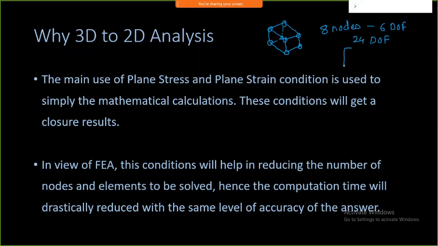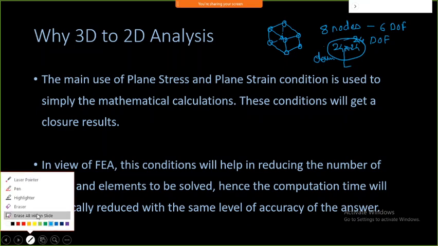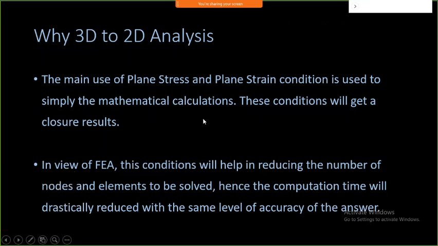Means I have only one single element in the FEM, which will show me a 24 by 24 matrix. That means I have to have 24 equations, 24 unknowns. So obviously it becomes very difficult when you are doing a very complicated analysis. So it is now necessary to reduce this number of equations. For that purpose, two concepts come into the picture. One is called the plane stress condition, and another is called the plane strain condition.